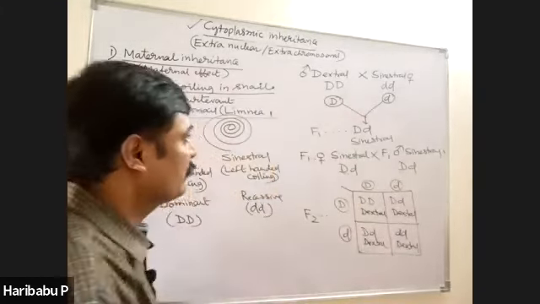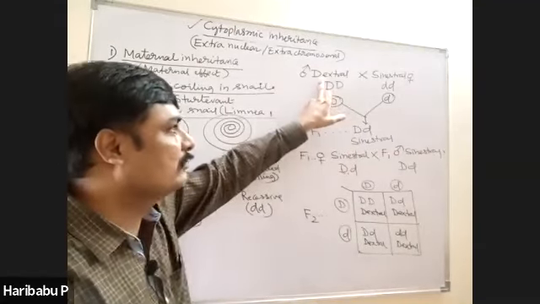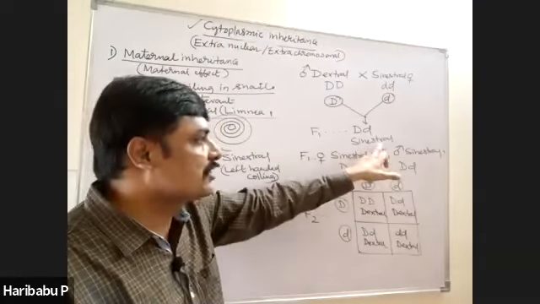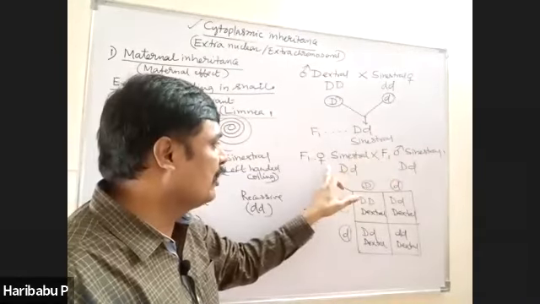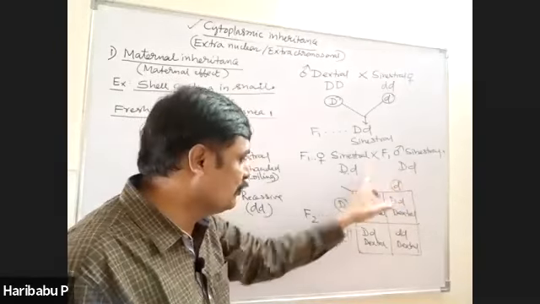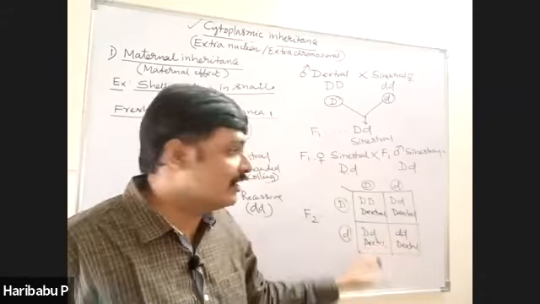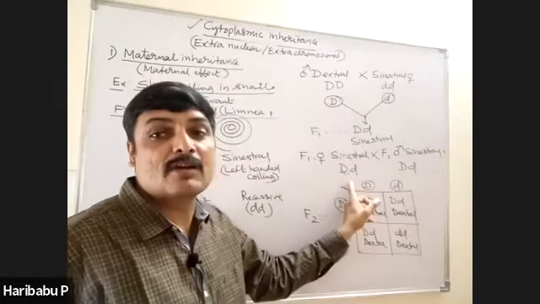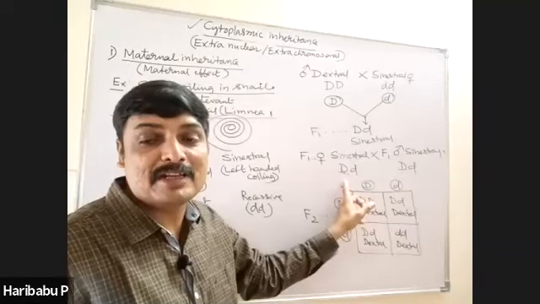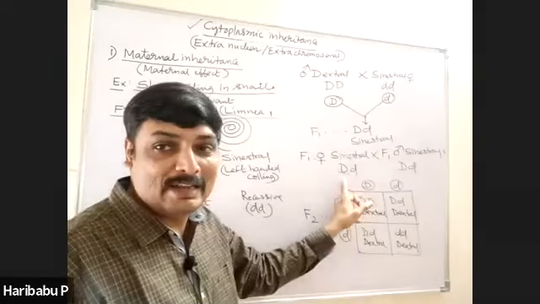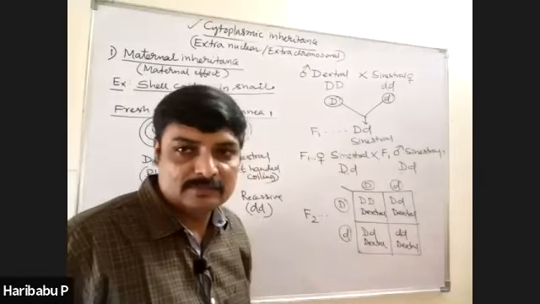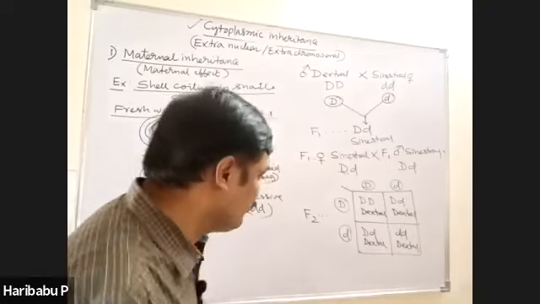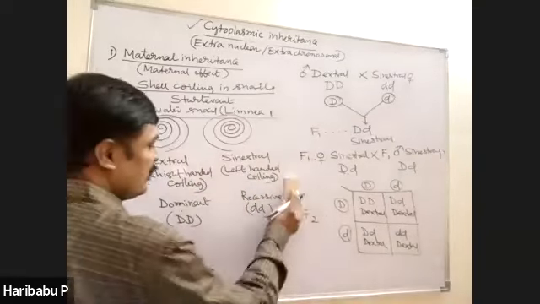I will tell you once again. When dextral male is crossed with the sinistral female, in F1 all sinistral were obtained. When F1 are intercrossed, in the F2 all dextral were obtained, because this female is able to produce dextral coiling because it contains capital D, dominant allele, therefore all dextral. But in the third generation, that is in the F3 generation, what kind is produced?